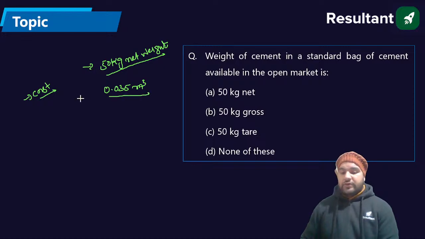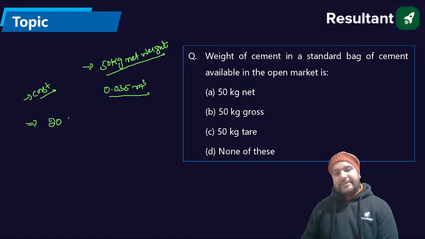So the examiner may ask you, there are 20 tons of cement. How many bags will they form? One bag weighs 50 kg.